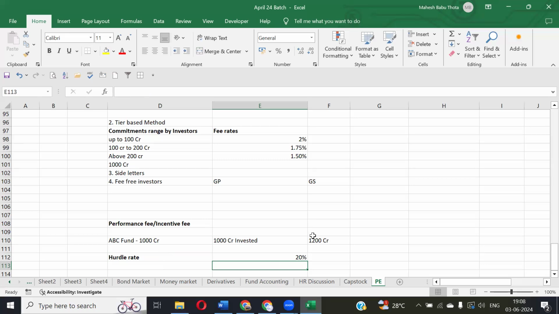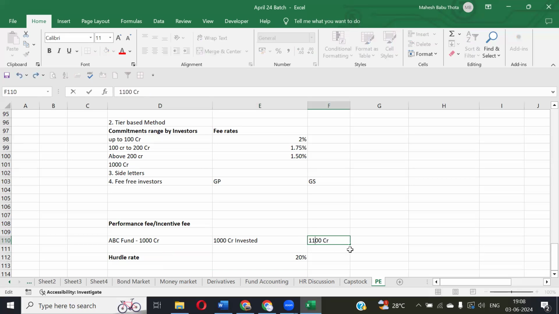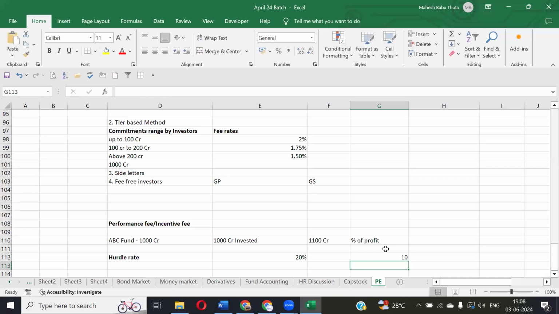If the fund is getting, maybe not 1,200 crores, let's assume we are getting only 1,100 crores. Now tell me, what is the percentage of profits? If the fund is getting 1,100 crores, we are getting 100 crores extra, right? 100 divided by 1,000 into 100, how much is it? 10%.